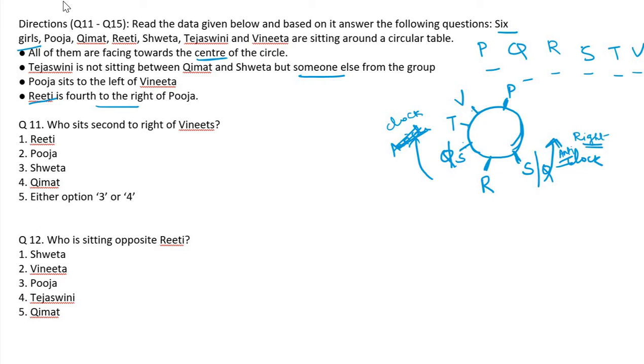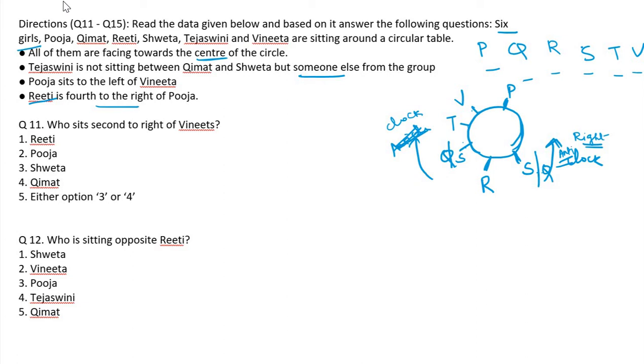One more point we need to add here. Nothing condition is given, so we have a chance. So S may be here, Q may be here, or Q or S. Like that, we put a slash, and that means there is an option in between them.